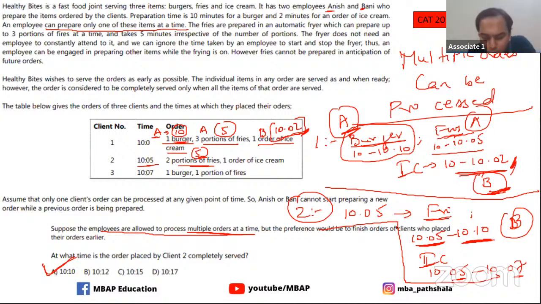All right, so I've got some good questions. At 10:05 they got the second order, and the preparation time is of the burger, so the second burger will be done by 10:15. Just a minute. There is no burger in order number two. Client number two does not order a burger. Look at the question again. Client number one has a burger. Client number three has a burger. Client number two does not have a burger in the order.